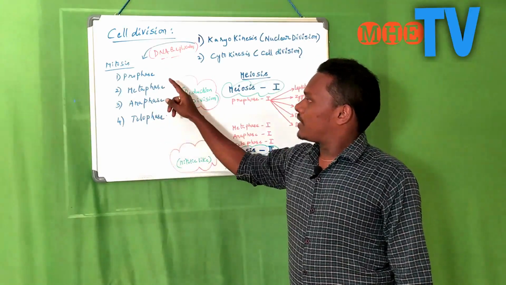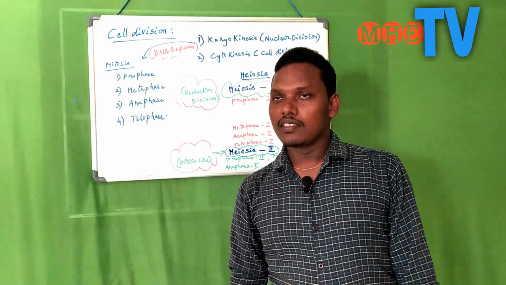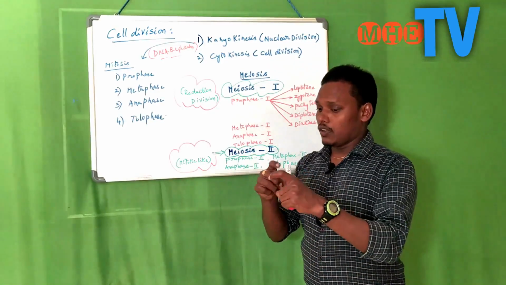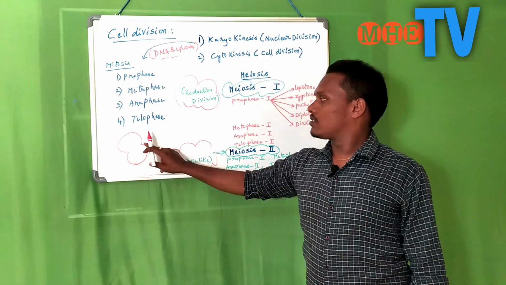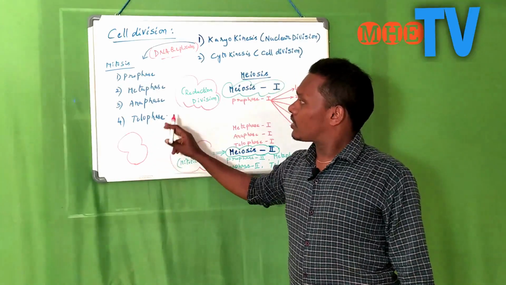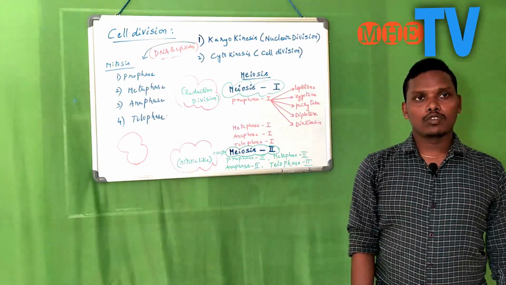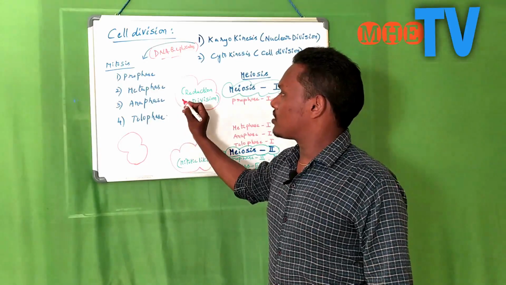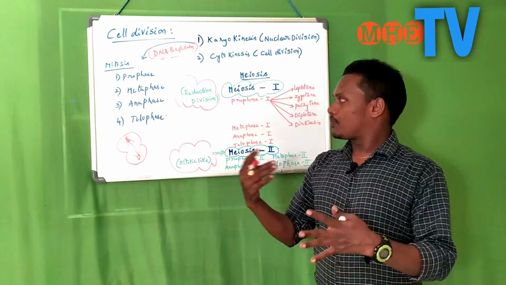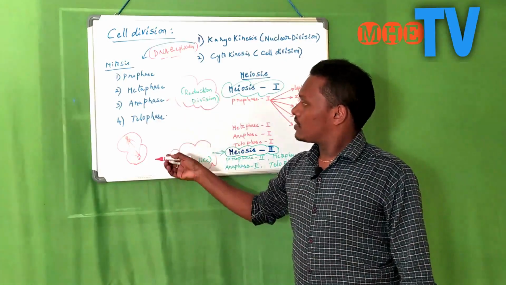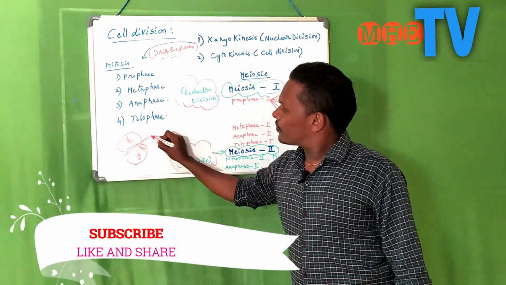The next one, metaphase. Here we find the formation of the cell plate. That means a constriction at the center part of the cell wall or cell membrane. It is called metaphase. The next one, anaphase. Chromosomes are pulled towards the opposite poles by the spindle apparatus. This phase is anaphase.